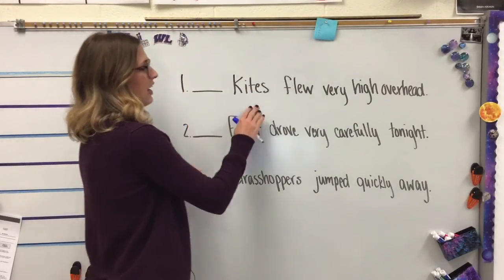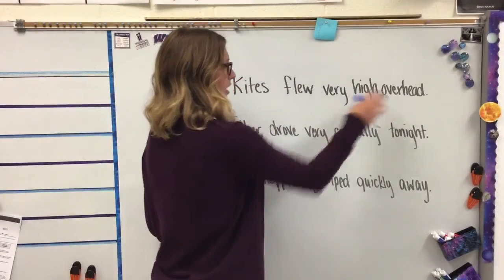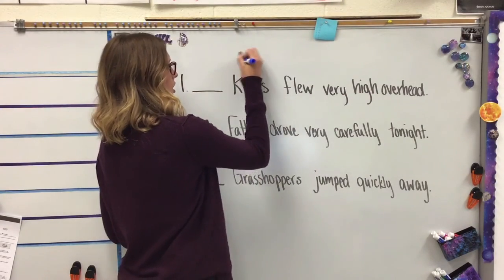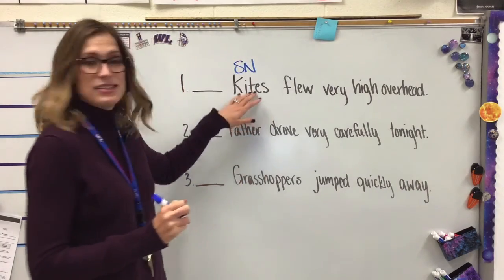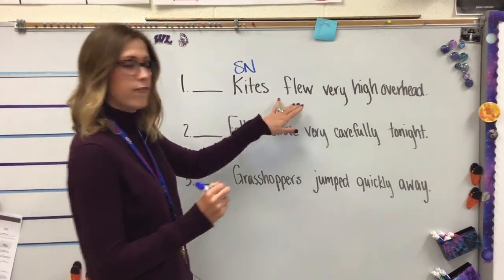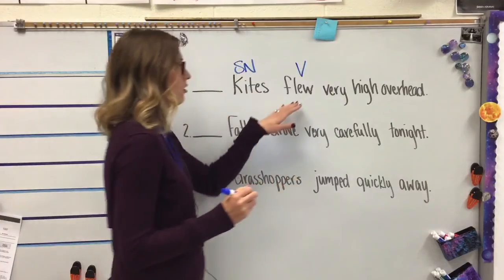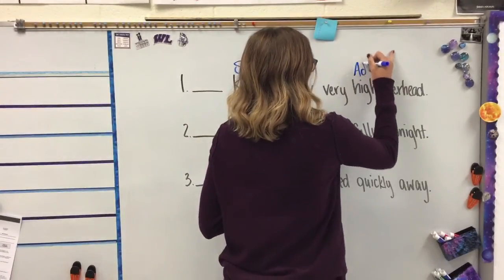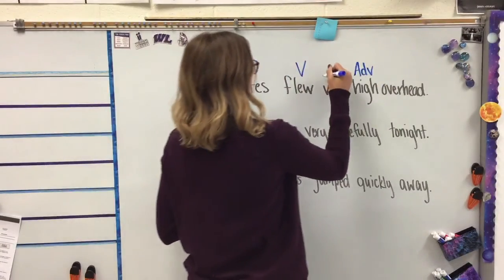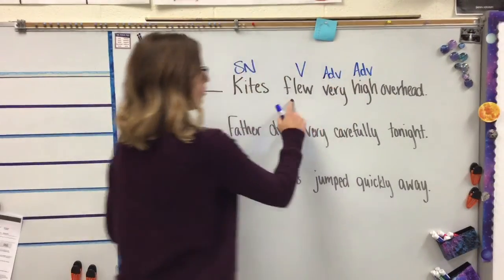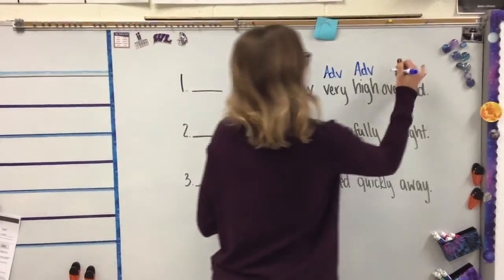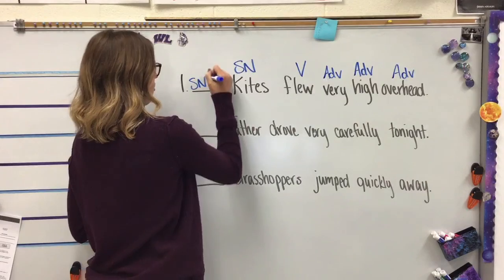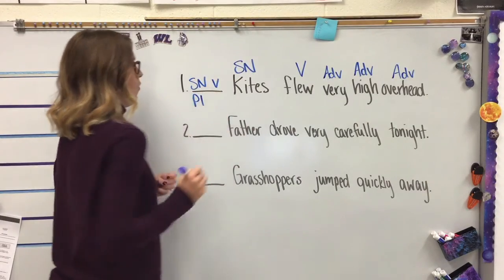Sentence 1. Kites flew very high overhead. What flew very high overhead? Kites. Subject, noun. What is being said about kites? Kites flew. Verb. Flew where? High. Adverb. How high? Very high. Adverb. Flew where? Overhead. Adverb. Subject, noun, verb, pattern 1.